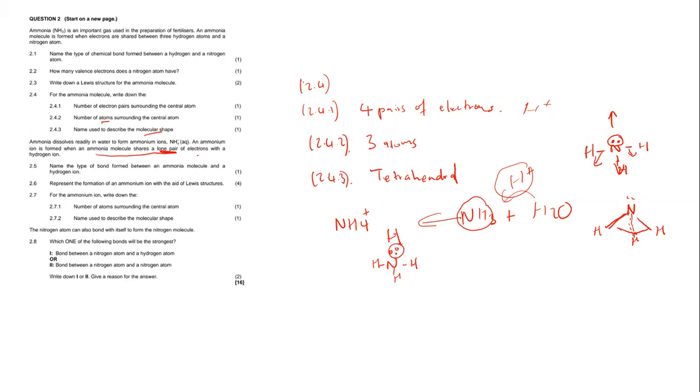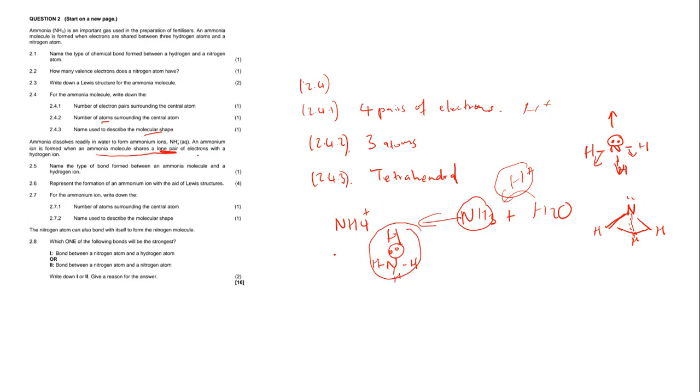So this is a covalent bond because there are shared electrons between the non-metal atoms, but at the same time, this nitrogen is the one that brought the electrons. Therefore, we call it a dative covalent bond. So that means the ammonium ion has what we call a dative covalent bond.